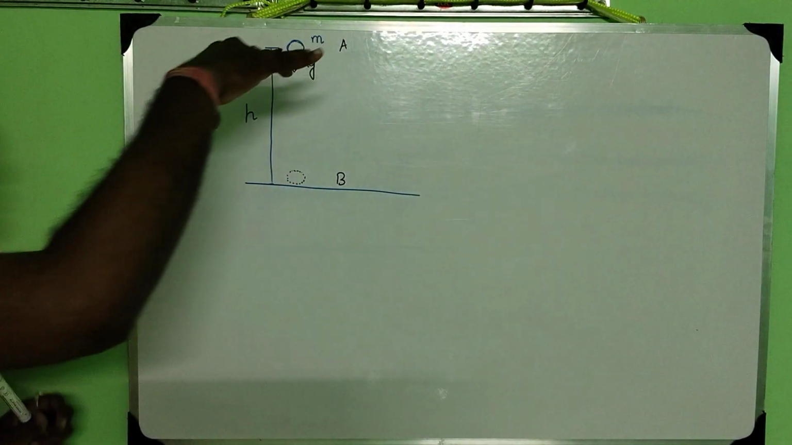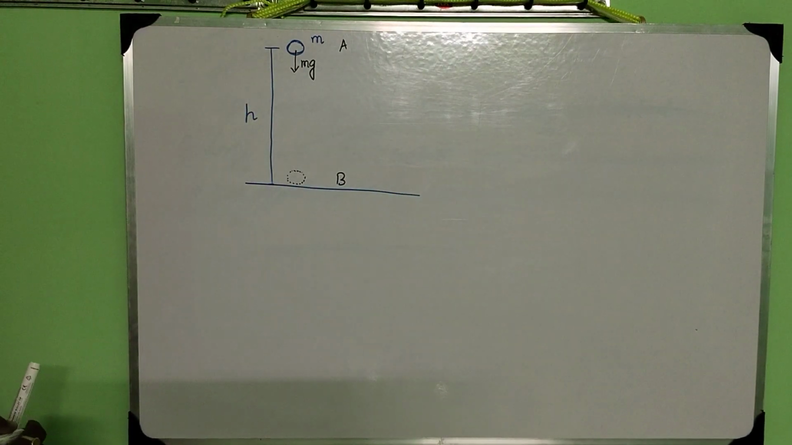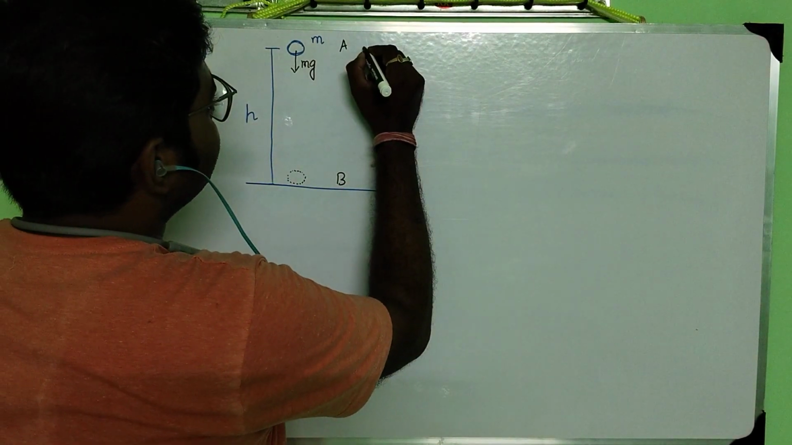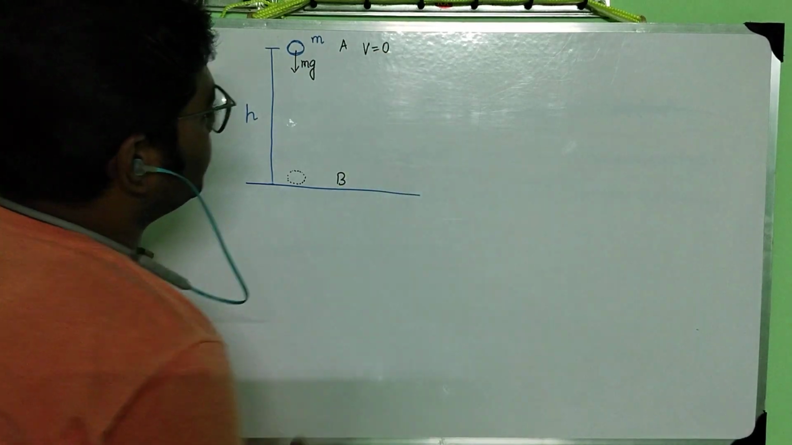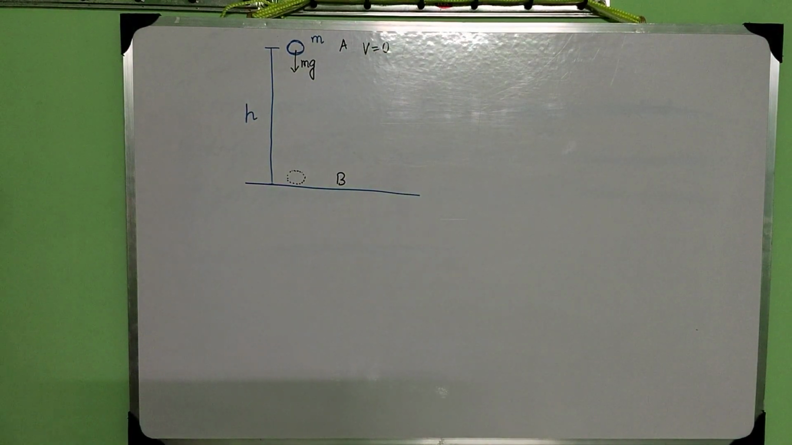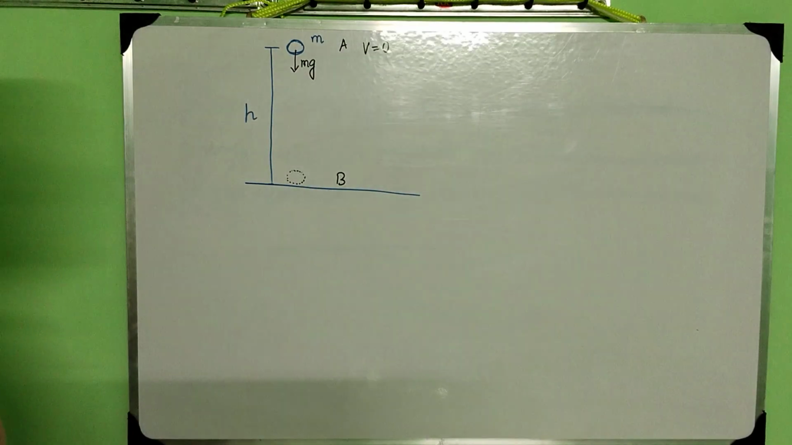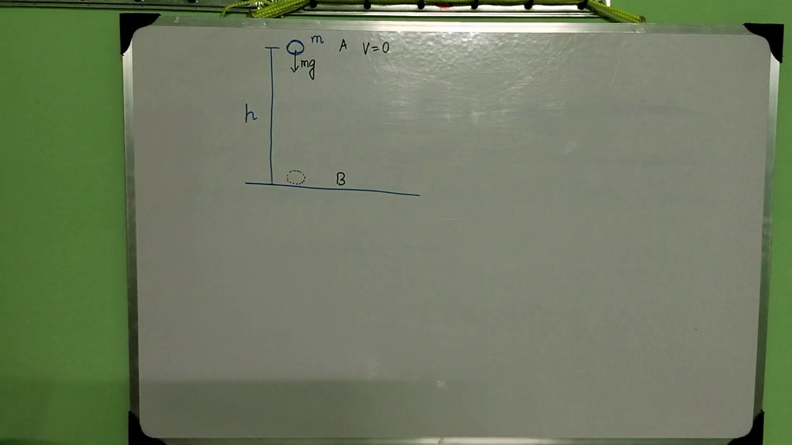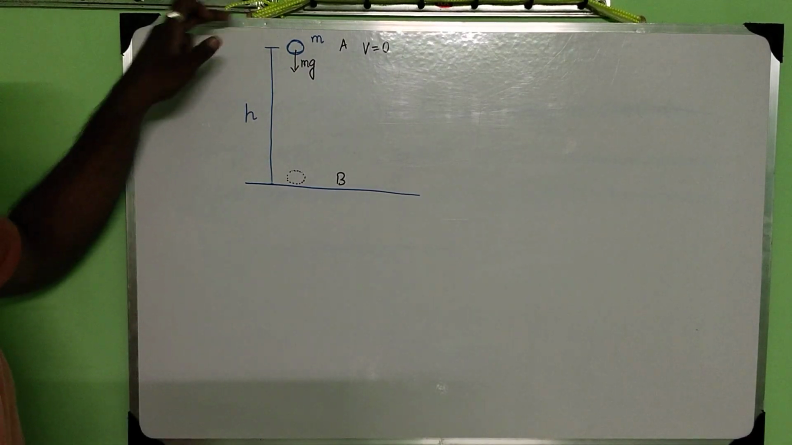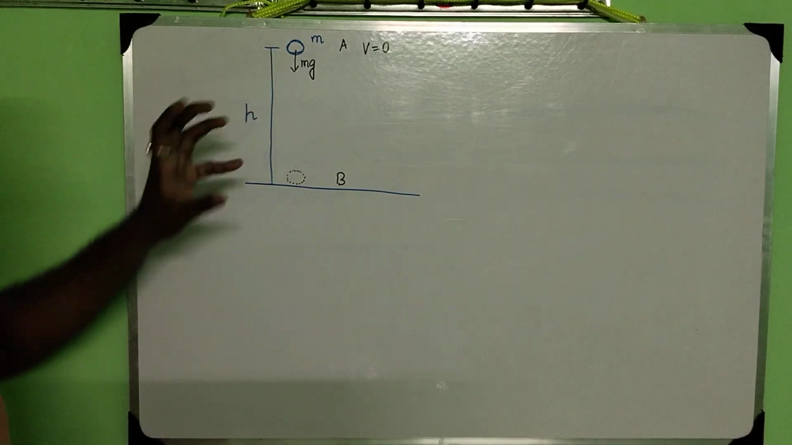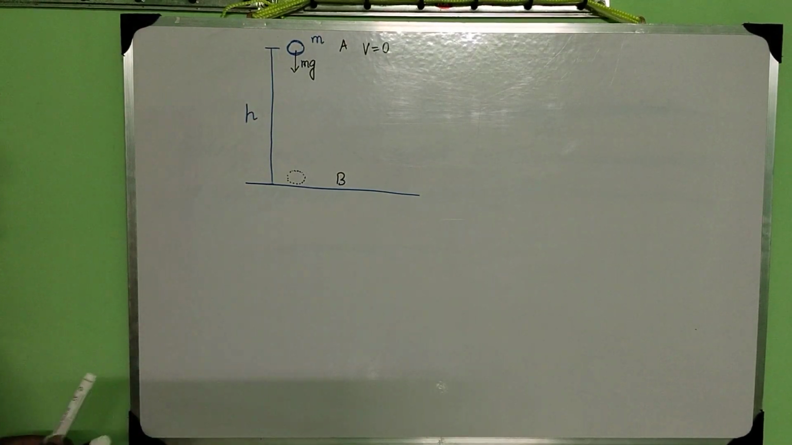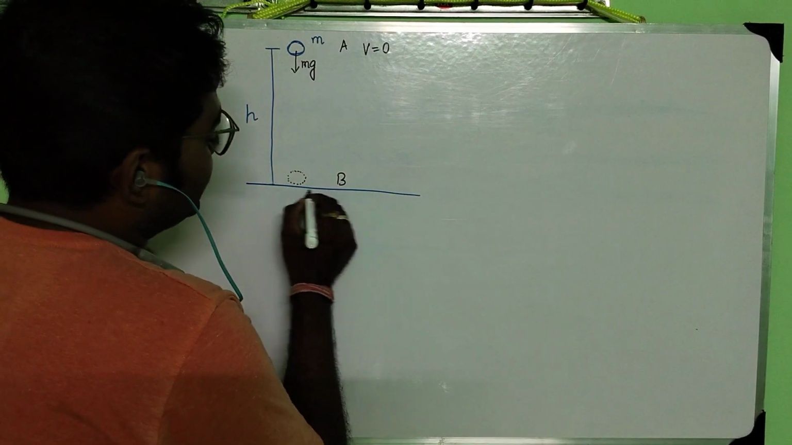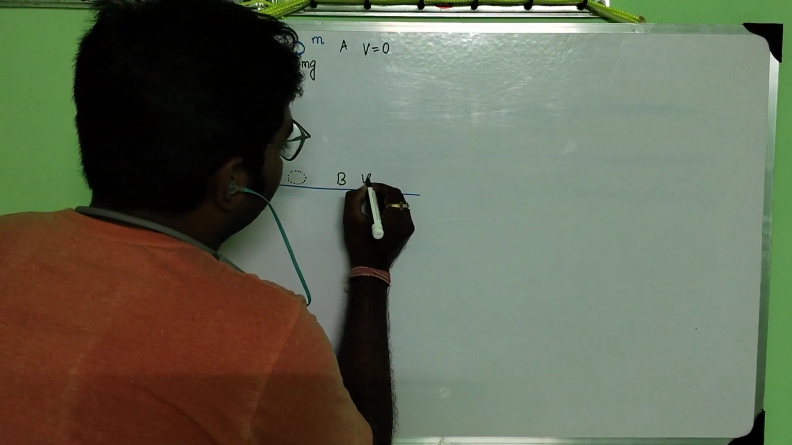When the ball was about to drop, when I was releasing the ball, at that time the velocity was 0 at this position. When I am just dropping the ball, at that time the velocity is 0. Okay, so as it is moving downward, it is gaining some velocity due to acceleration due to gravity. As the ball is moving downward, the ball will gain velocity. Okay, so just before touching the ground, let the velocity be v.